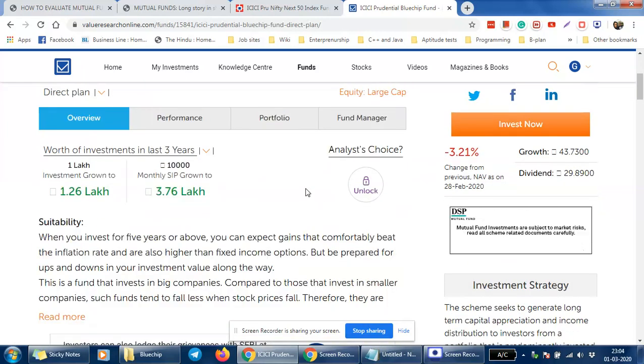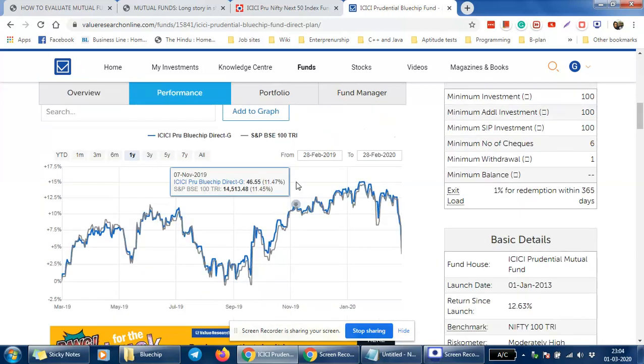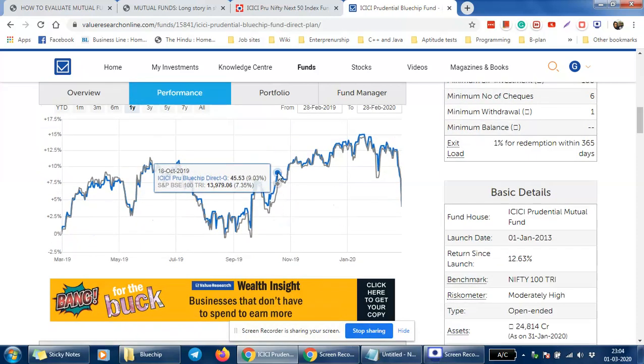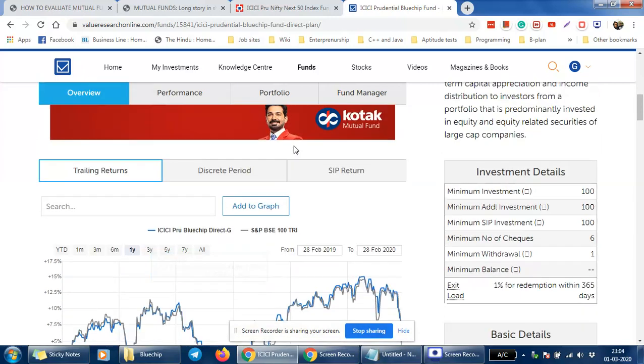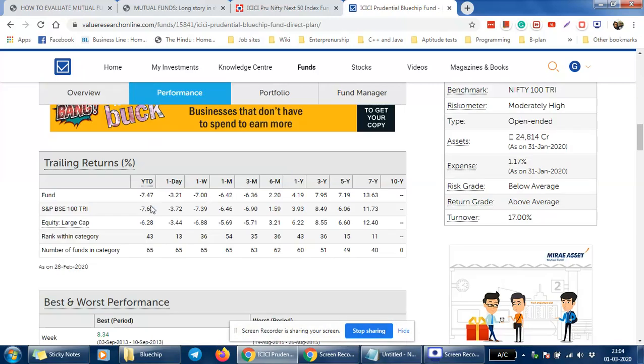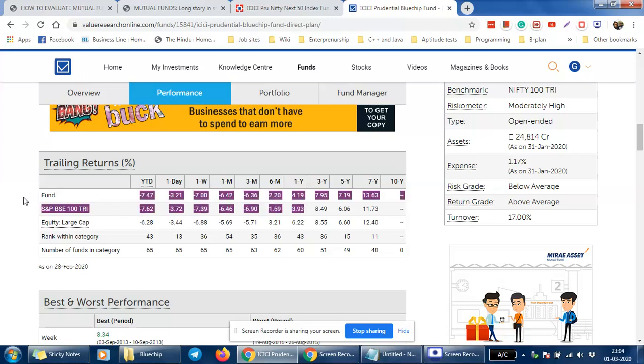So it is generally less volatile compared to others. I will just tell you how to check the volatility of a fund. Here I want to tell you that for the fund, the returns are mentioned, and against this, the S&P BSE 100 TRI is mentioned. So this is the benchmark against which the fund will be evaluated.